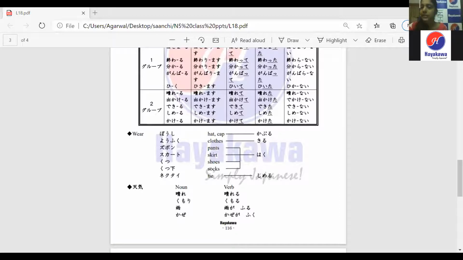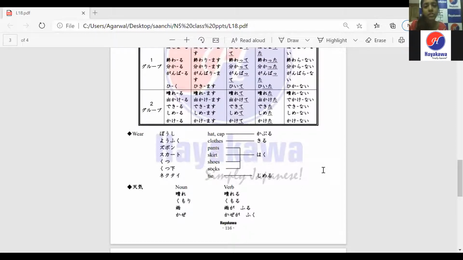The verb is kiru. For the bottom half, which includes pants, pants in Japanese is zubon. Skirt in Japanese is a katakana word, so it is sukato.